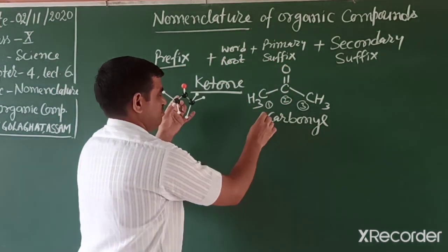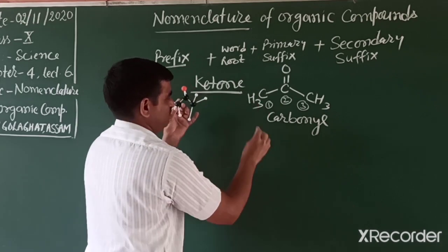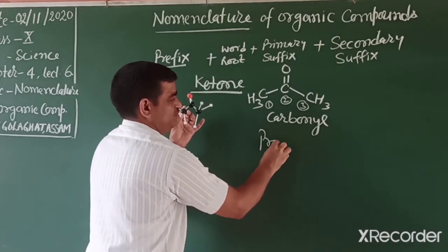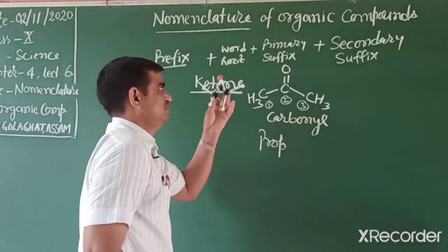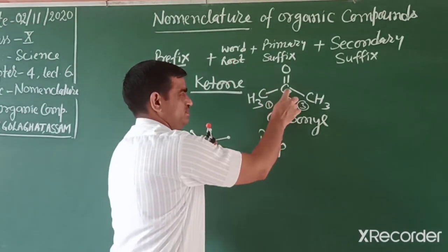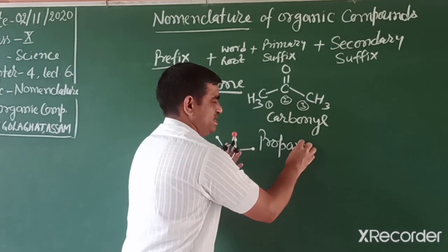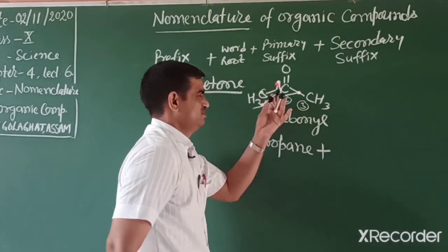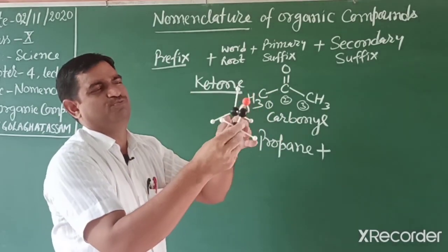So how can we write its name? No prefix, only word root. The word root for 3 carbon is prop. Then we write the primary suffix, single bond, ane. Then students, we have to add the position of the functional group also.